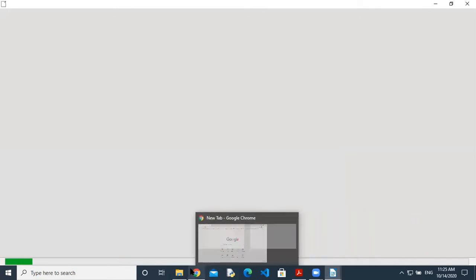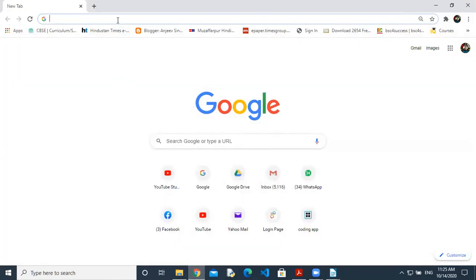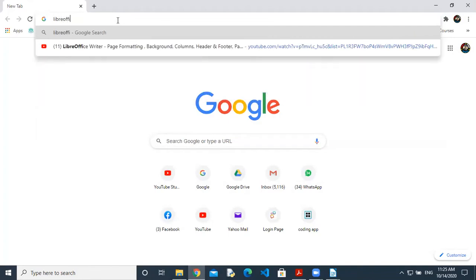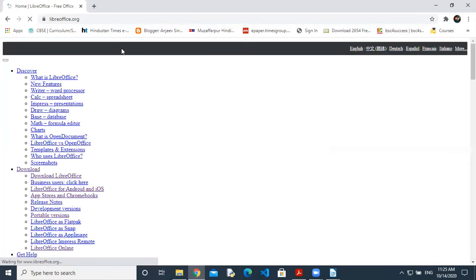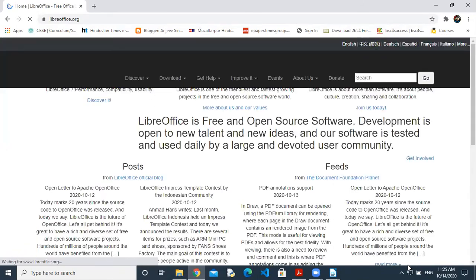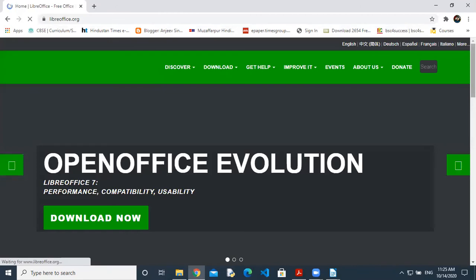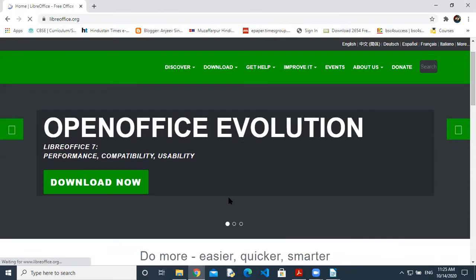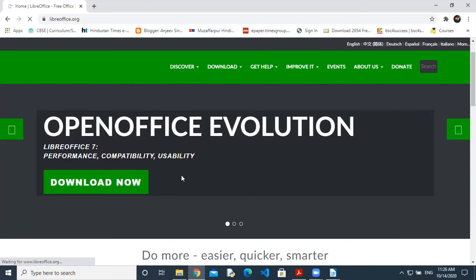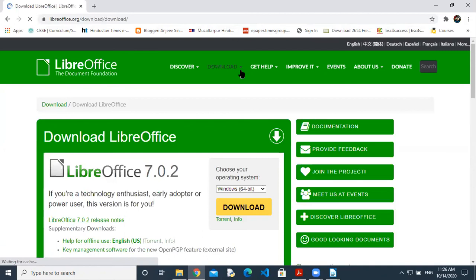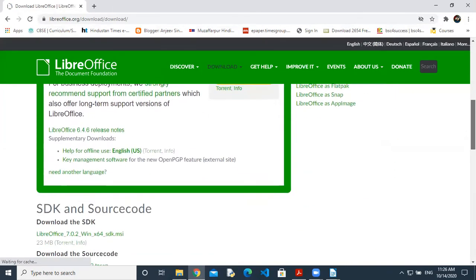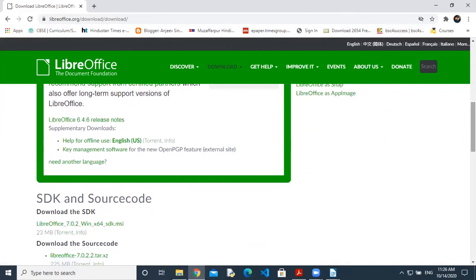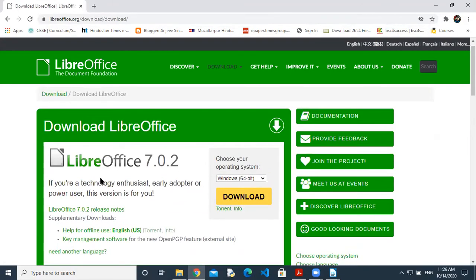In between, I'm going to tell you how to download LibreOffice. So what is this? You have to open libreoffice.org. Just Google it. Automatically you reach the home page of LibreOffice. Look at this. This is LibreOffice, Open Office Evolution. By clicking on this download button, you can download it. But if you want to download something else, there are several versions of LibreOffice here. So you can download the older versions also, like 6.4.6, and you can download the latest version also.